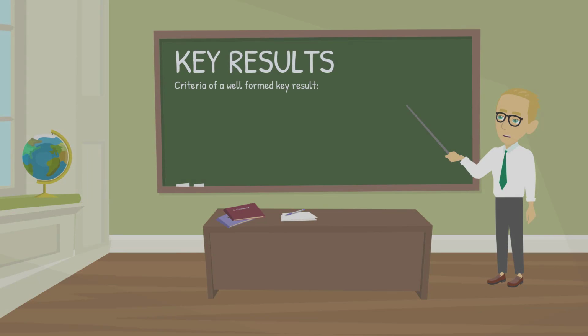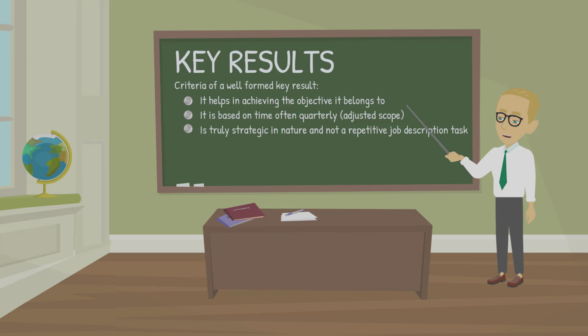Here are the criteria of a well-formed key result. It helps in achieving the objective it belongs to. It is based on time, often quarterly. Its scope is often adjusted to fit a period. It is truly strategic in nature and not a repetitive job description task. It is significant in scope and impact to warrant its own key result.